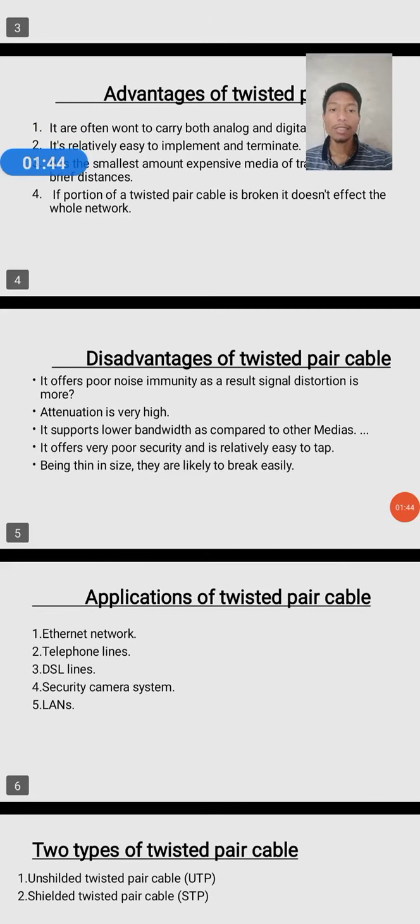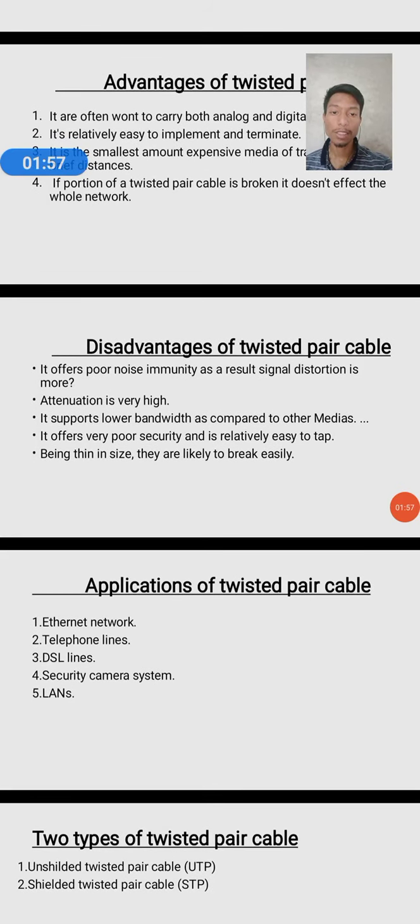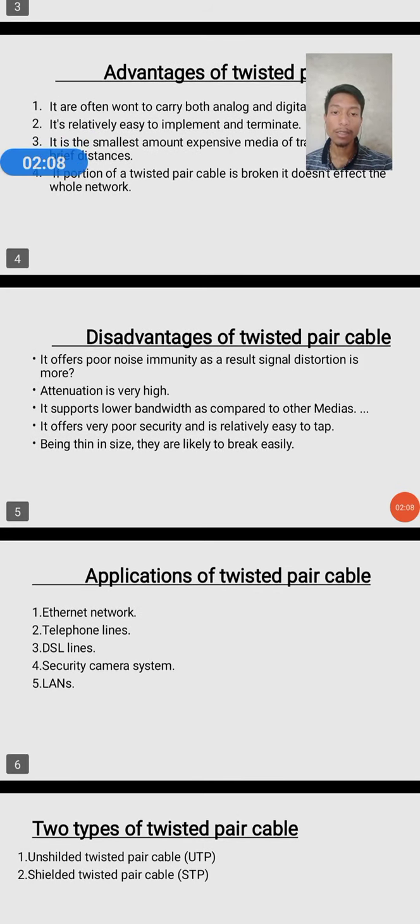Then disadvantages of twisted pair cable. It offers poor noise immunity, as a result signal distortion is more. Attenuation is very high. It supports lower bandwidth as compared to other media. It offers very poor security and it's relatively easy to tap. Being thin in size, they are likely to break easily.